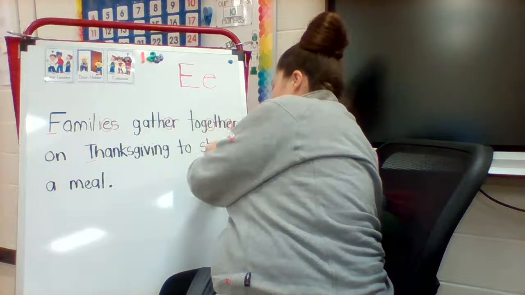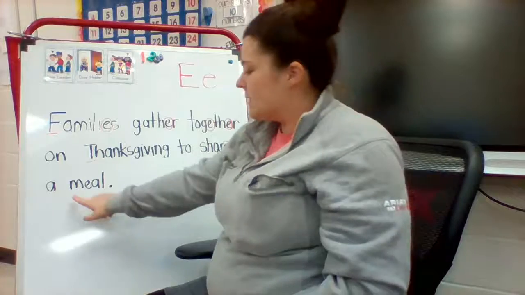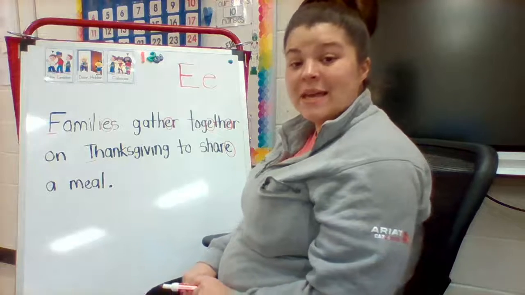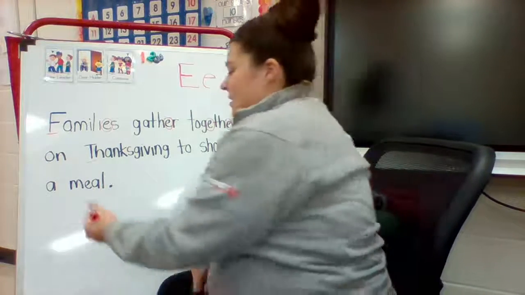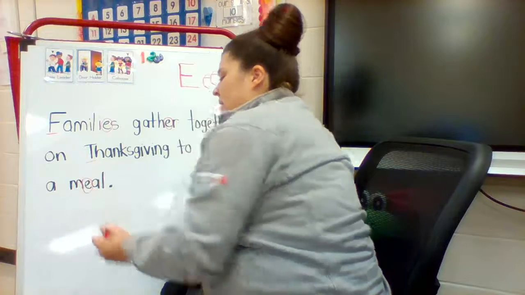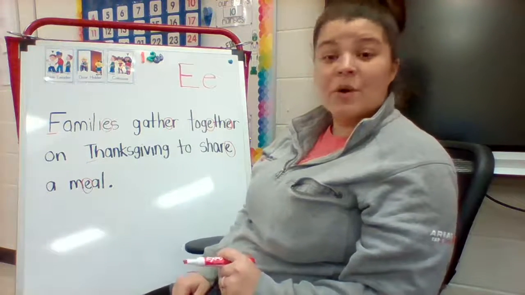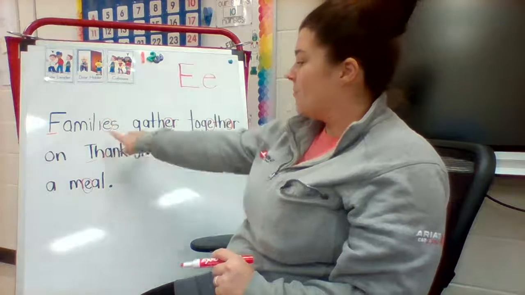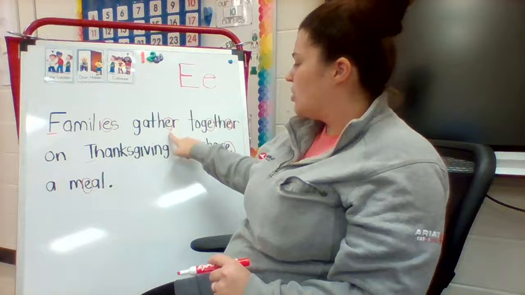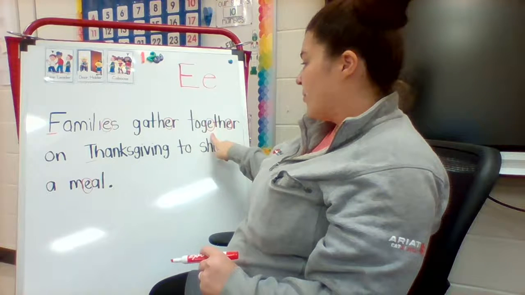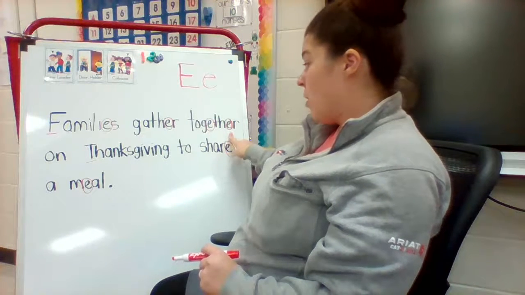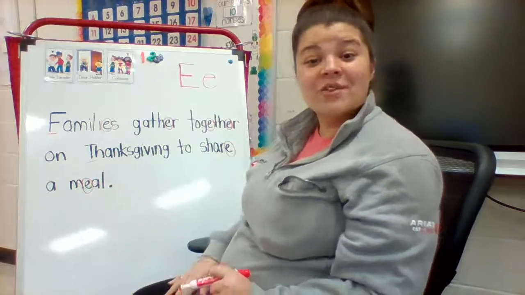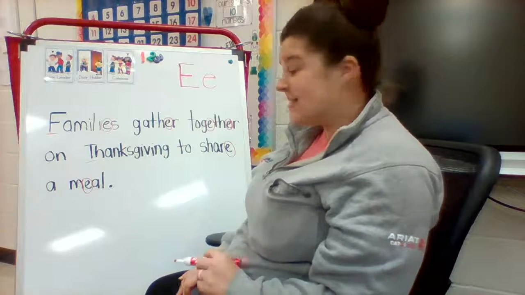Good, right here. Then let's look at our last word, meal. Do you see another E in meal? Good, right here. Now I want you to help me count how many lowercase e's we found. Count with me. 1, 2, 3, 4, 5, 6. We found 6 lowercase e's.